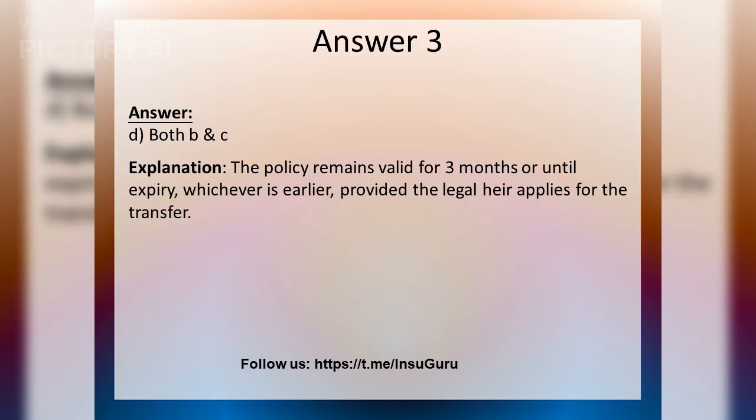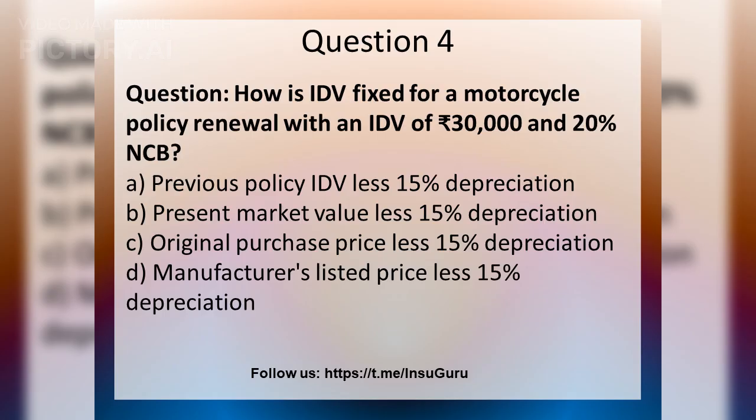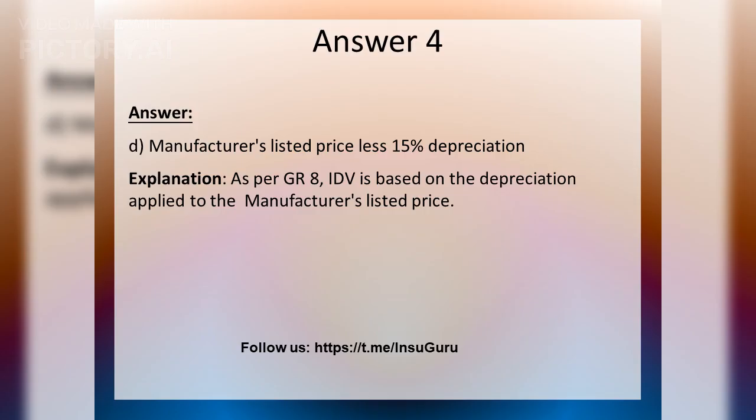transfer. How is IDV fixed for a motorcycle policy renewal with an IDV of 30,000 rupees and 20% NCB? Choose the correct option. The correct answer is the manufacturer's listed price less 15% depreciation. As per GR 8, IDV is based on the depreciation applied to the manufacturer's listed price.